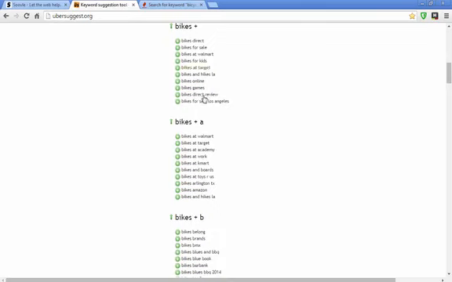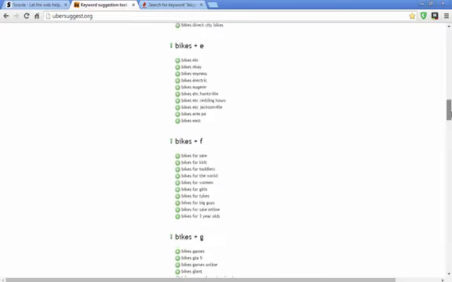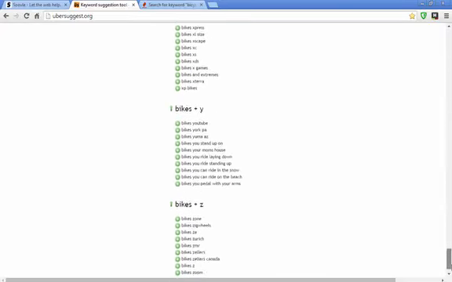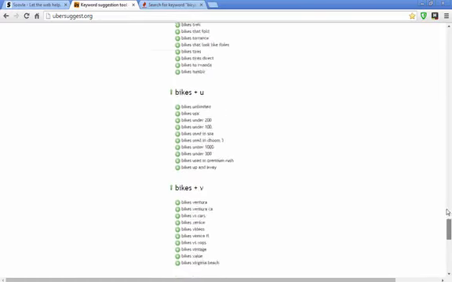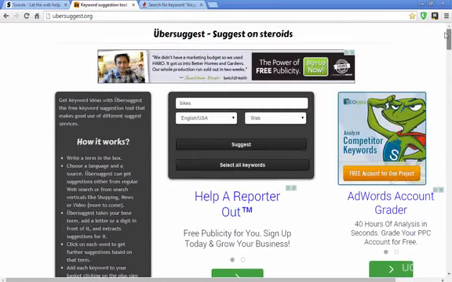So you'll see bikes plus A, bikes plus nothing, bikes plus B, bikes plus C, and so on. So bikes at Walmart, bikes at Target, bikes belong, bike brands, right? So you get all these possibilities that you might not have thought of just by adding the letters of the alphabet.